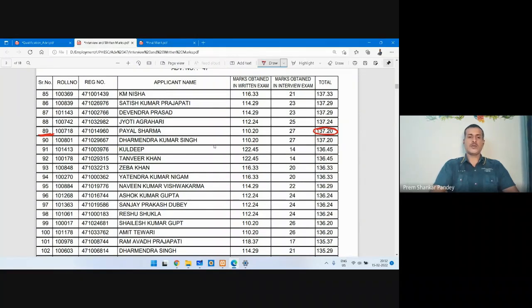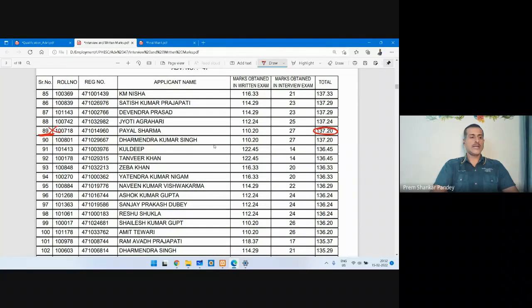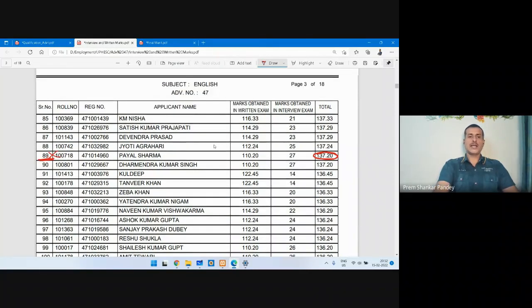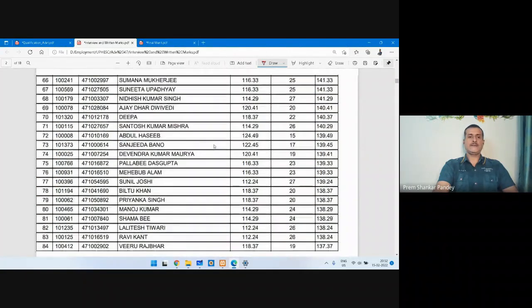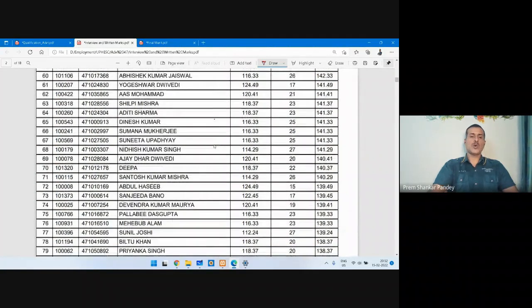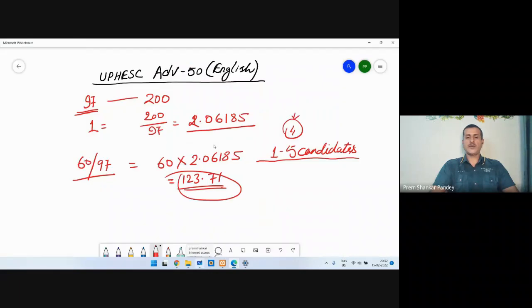But this time we know that 89 vacancies are not there. There are only 63 vacancies. So let's move on to 63. If we take the same model for advertisement 50, this many candidates would have been selected. So we are going to focus on what the merit is for the 63rd candidate. It is 141.37. So if I round it off, it is 140.